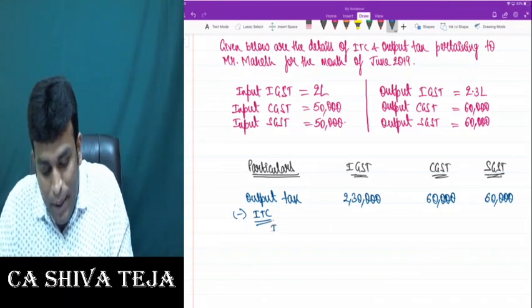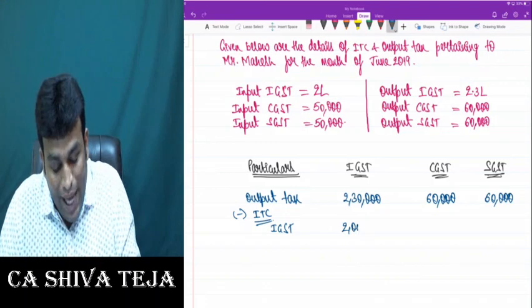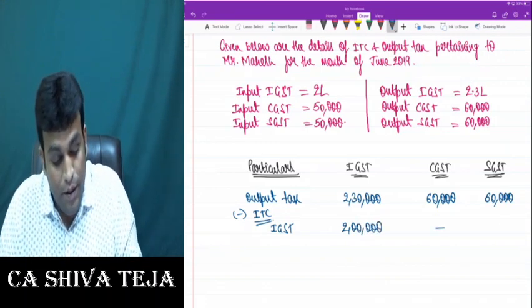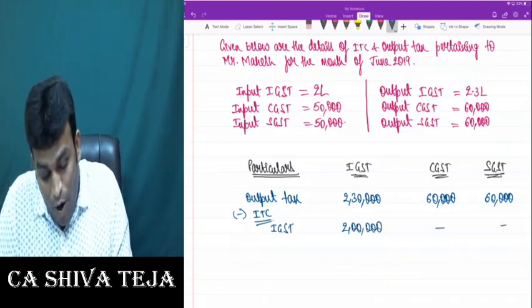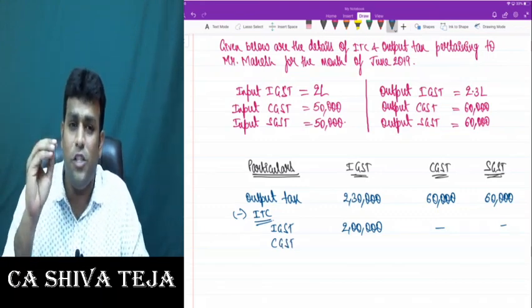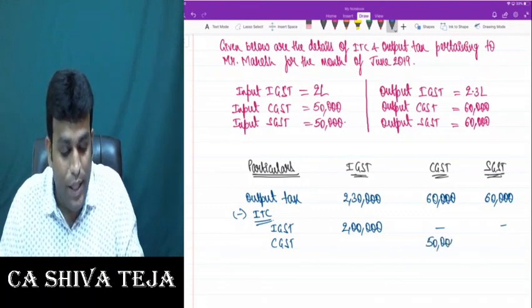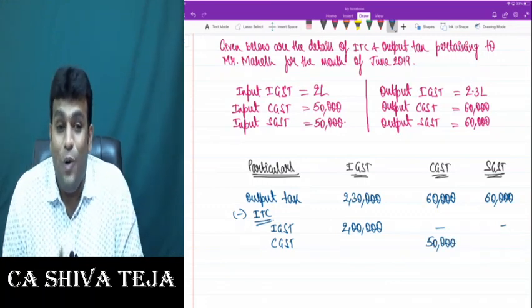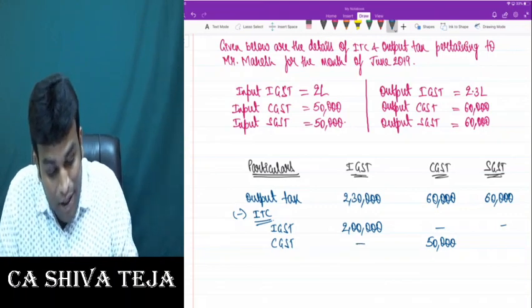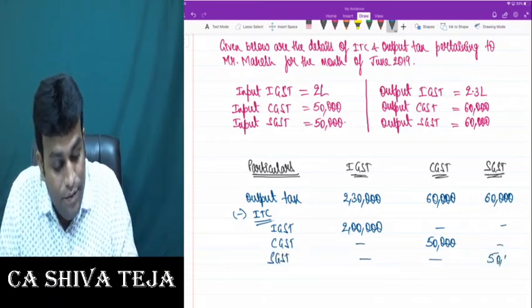So what will be input tax credit of IGST? That is nothing but 2 lakhs. Speak out yes or no. Then what is my input tax credit of CGST? And tell me, CGST first will use it for what? CGST only. And what is the figure I have got? 50,000. Nothing else is left. So what else I'll do? Then SGST, the figure what I have is 50,000.